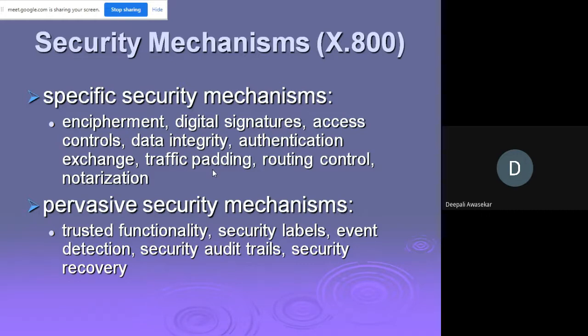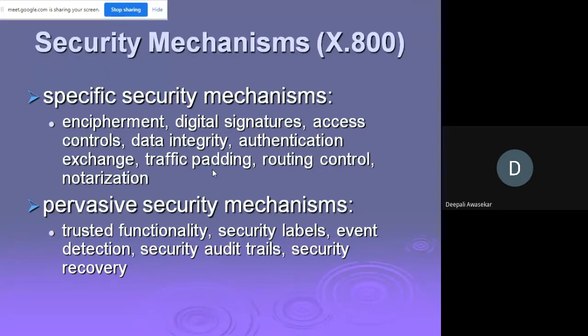But now you see, as we have gone online, lots of authentication hazards are happening, specifically in recruitment processes. Students, not our students, but across India. You don't know, somebody is doing the work, if it is work from home. Somebody is doing the work from home, but the person is continuously online, and you don't have any mechanism. So authentication exchange basically is a mechanism intended to ensure the identity of an entity by means of information exchange.